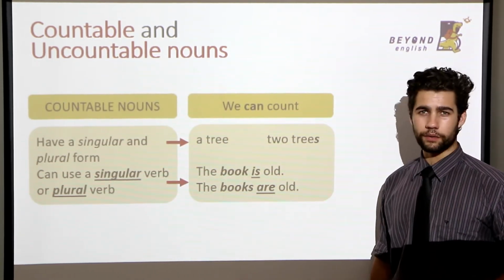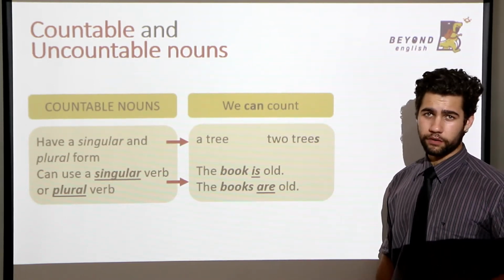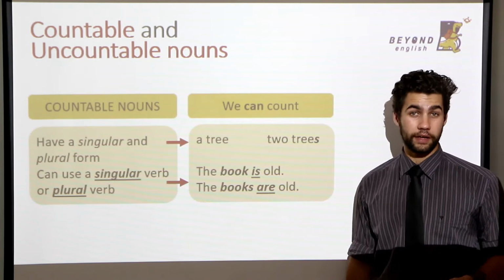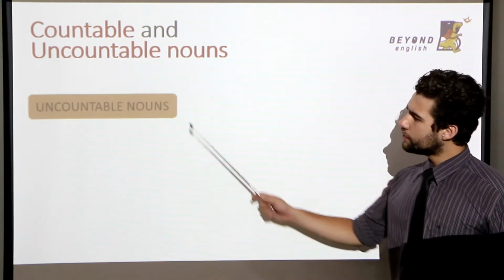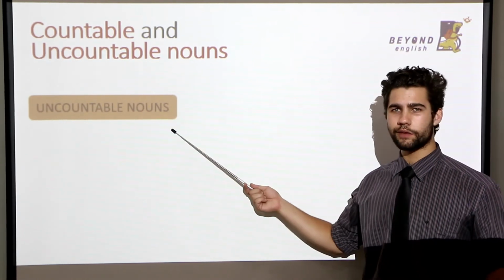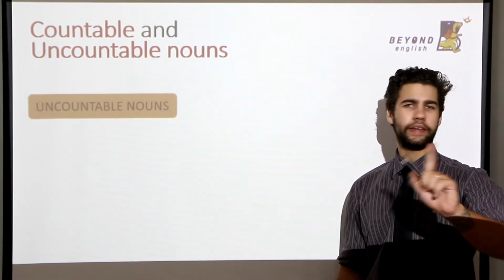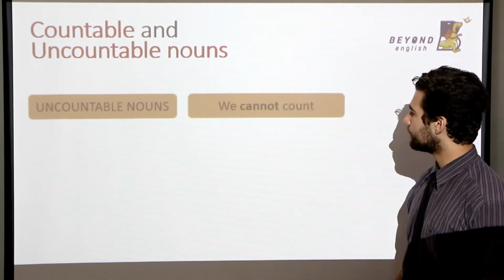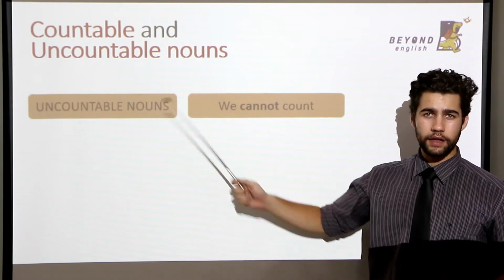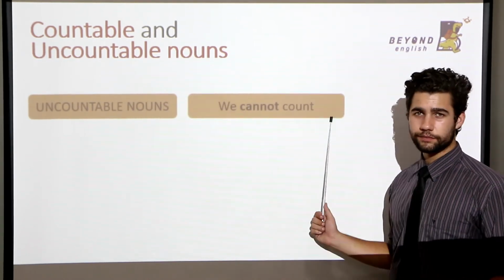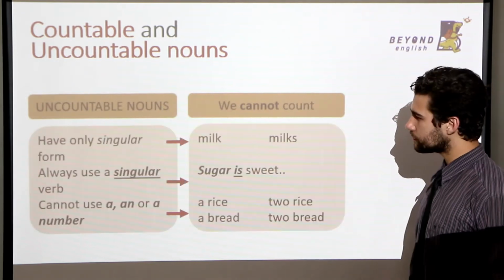Okay, there we go. Now, what about uncountable nouns? Let's find out about those together. So, for uncountable nouns, that's right, you guessed it. You can't count it. We cannot count uncountable nouns. Okay, now let's learn the rule.